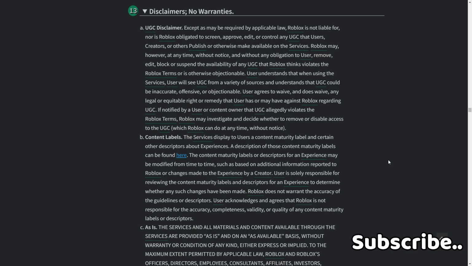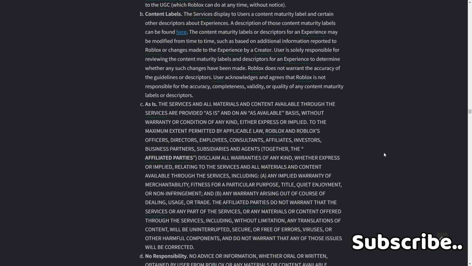The user acknowledges and agrees that Roblox is not responsible for the accuracy, completeness, fidelity, or quality of any content maturity labels or descriptors. C. As is. The services and all materials and content available through the services are provided as is and on an as available basis without warranty or condition of any kind, either express or implied, to the maximum extent permitted by applicable law.